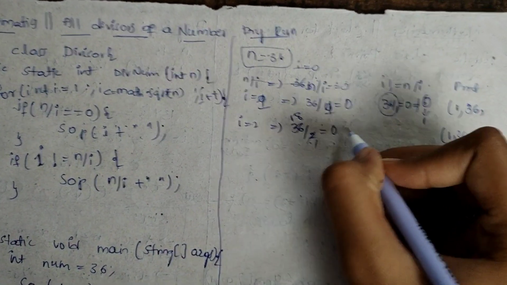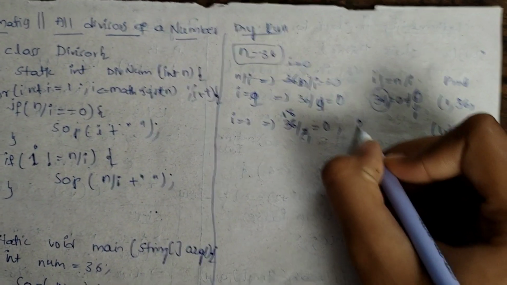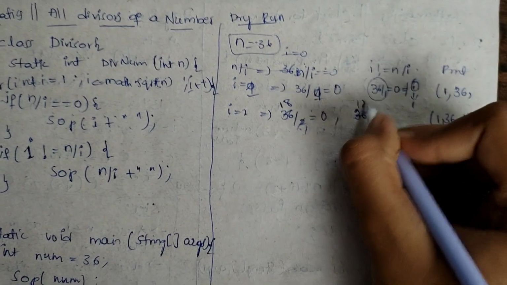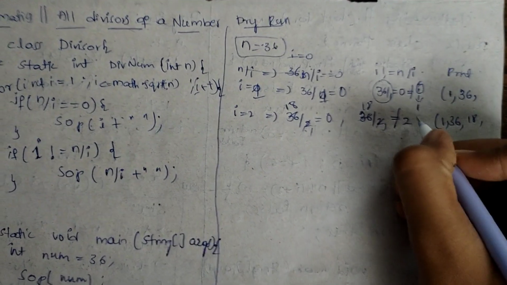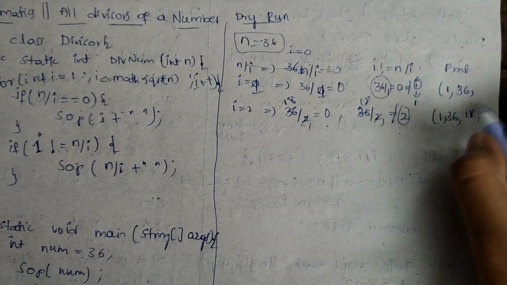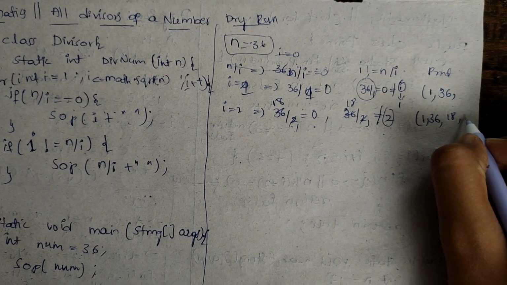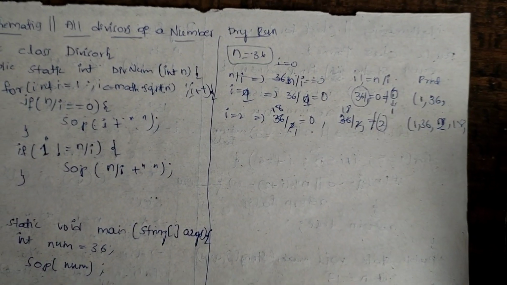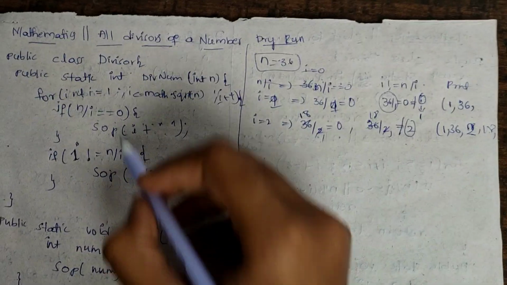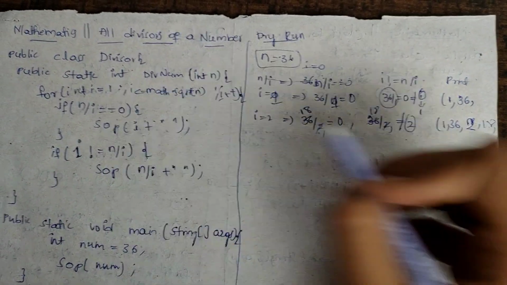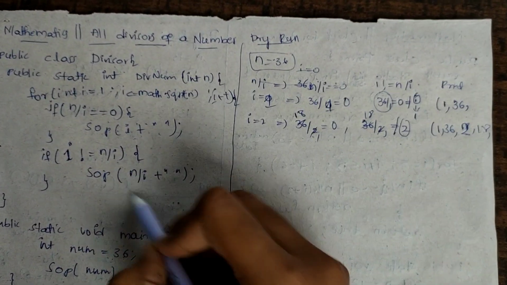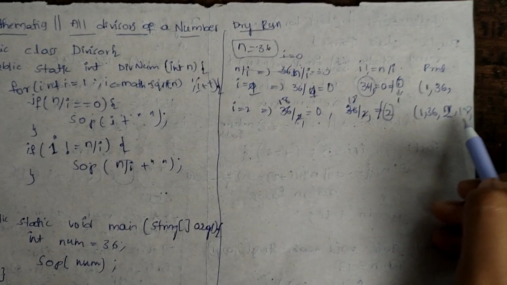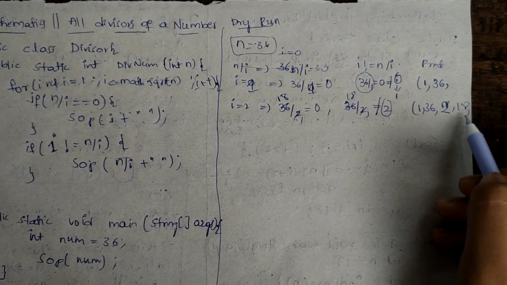So here we'll get 0, and again 36 by 2 means 18, which is not equal to 2. Here the i value is not equal to 2, so again we need to print 2, and here we need to print 18. Okay, because here I mentioned that i equal to 2 needs to be printed, and here I have to mention the n by i value, so I mentioned 18, so it is the divisor of 36 also.